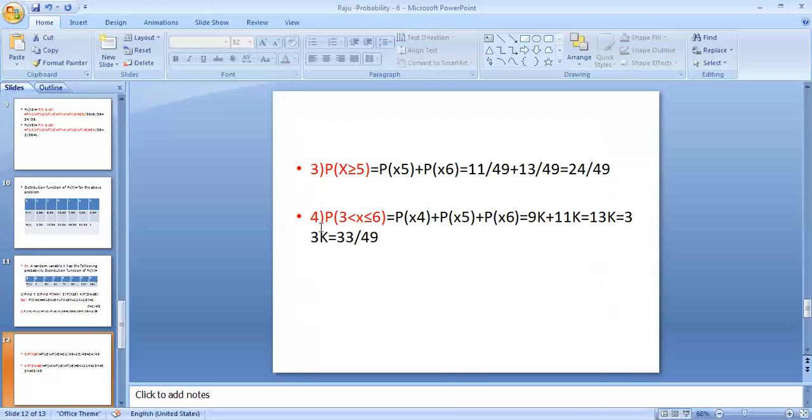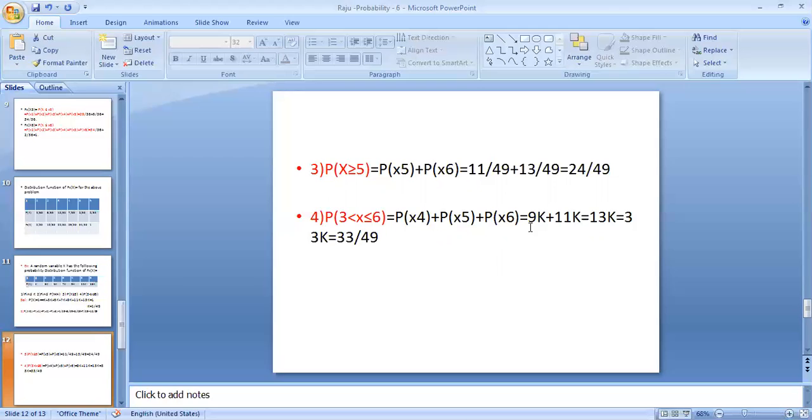Similarly, the last one is P of 3 less than or equal to X less than or equal to 6. That is the values between 3 and 6, including 6. So that means P of x4 plus P of x5 plus P of x6. Why? Because it is less than or equal to 6.